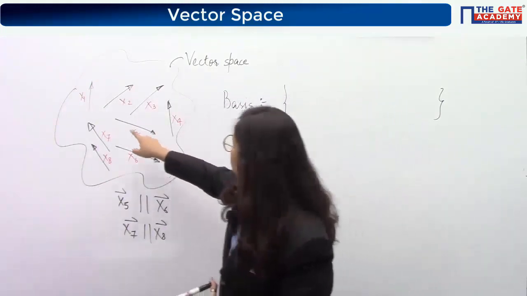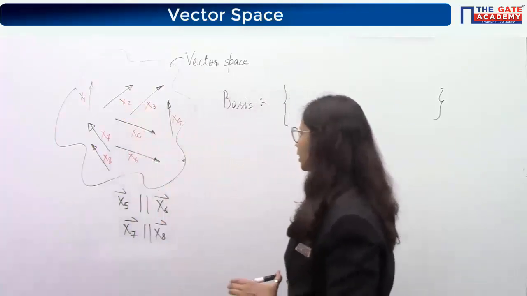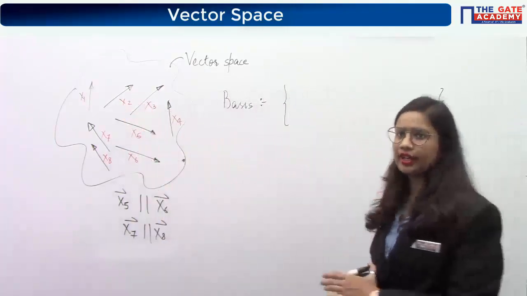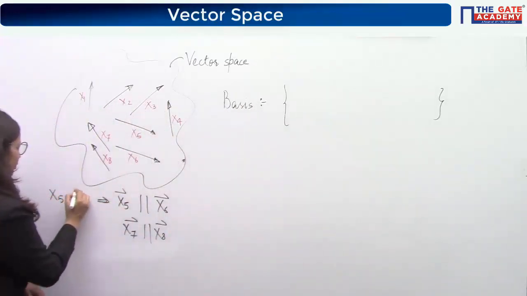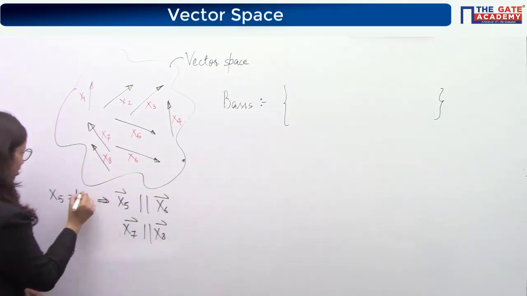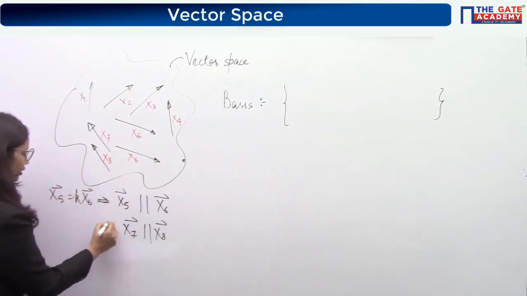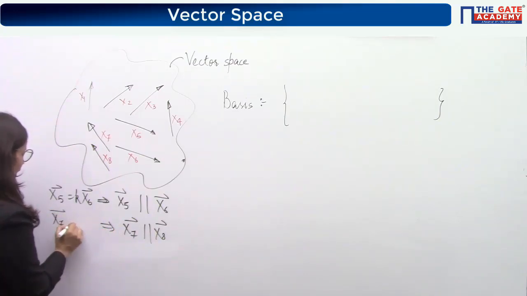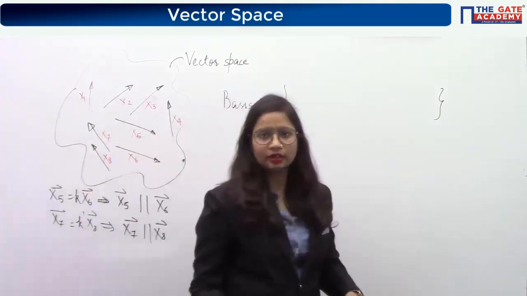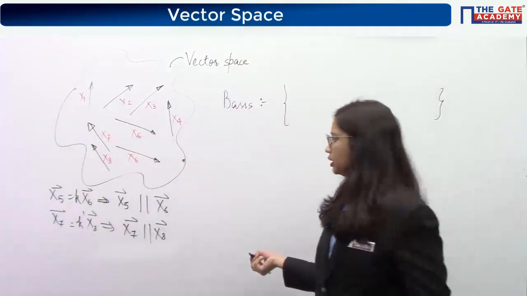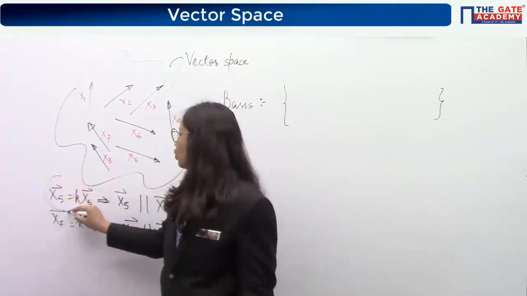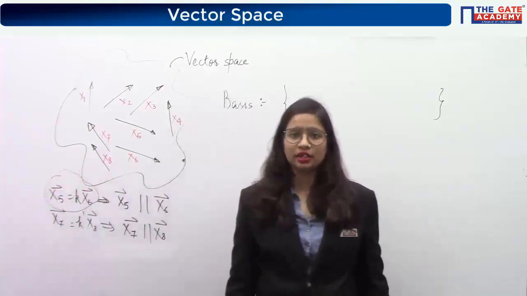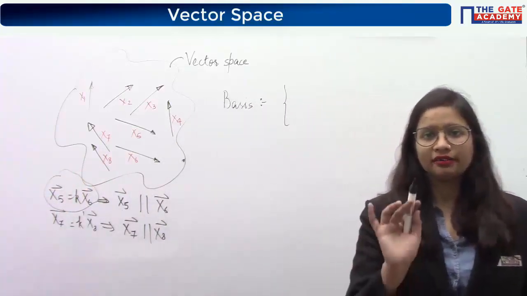Yes, x2 and x3 are slightly different. They are not parallel actually. So these are parallel, meaning obviously you can write x5 as some k times x6, and similarly you can write x7 as some k dash times x8. That's why they become parallel. We don't know that k value, but obviously this was the relationship. And you know that if two vectors follow this kind of relationship, those two vectors are said to be a set of linearly dependent vectors.